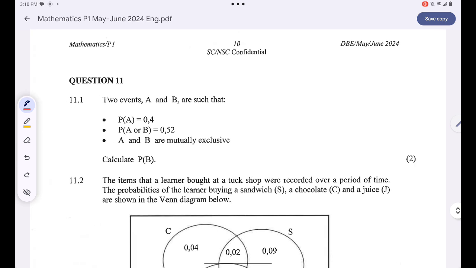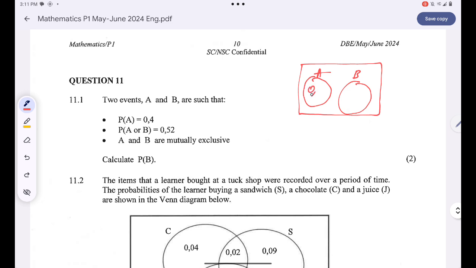We are given two events A and B, and we are told the conditions of these events. We are told that the probability of A is 0.4, the probability of A or B is 0.5, and that both A and B are mutually exclusive. Mutually exclusive events are events that cannot happen at the same time. We have probability of A and probability of B. This is A and that's B. The two events cannot happen simultaneously.